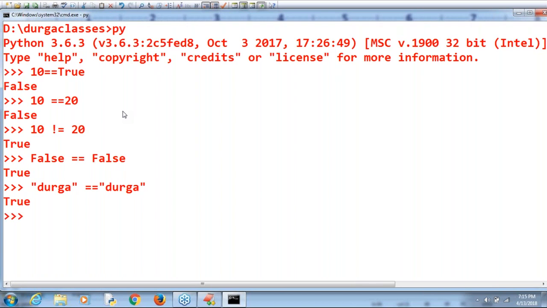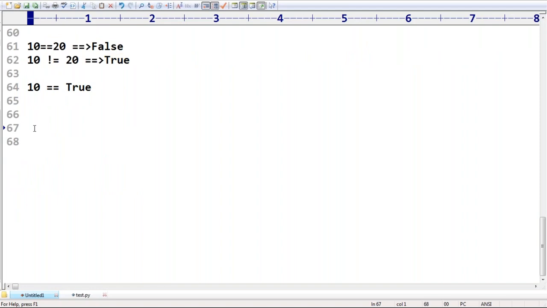Make sure, the double equal operator in Python is always meant for content comparison. Remember this. The people coming from a Java background should take special care. In Java, the double equal operator is always meant for reference comparison.